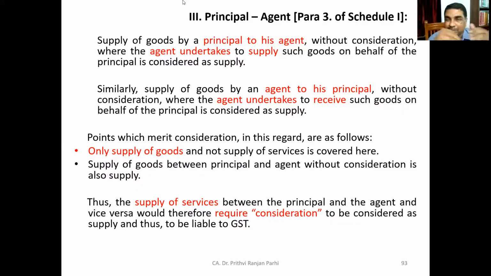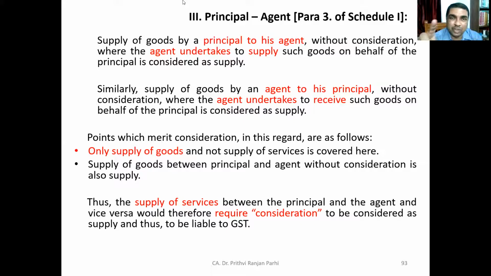If goods are supplied by the principal to his agent without consideration, and the agent undertakes to supply such goods on behalf of the principal, the principal is supplying to the agent, and the agent himself will supply. Let us say the agent is going to sell, on behalf of the principal.